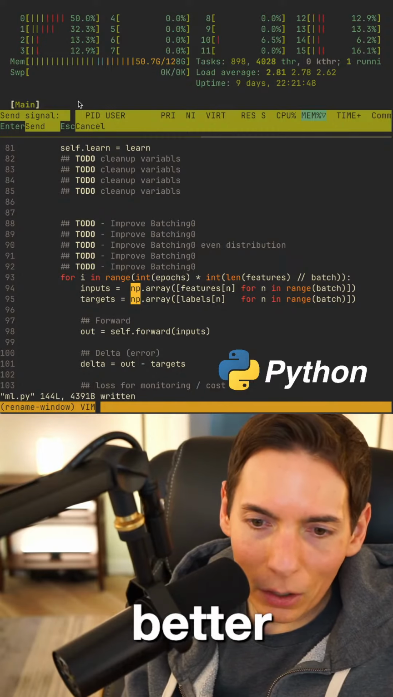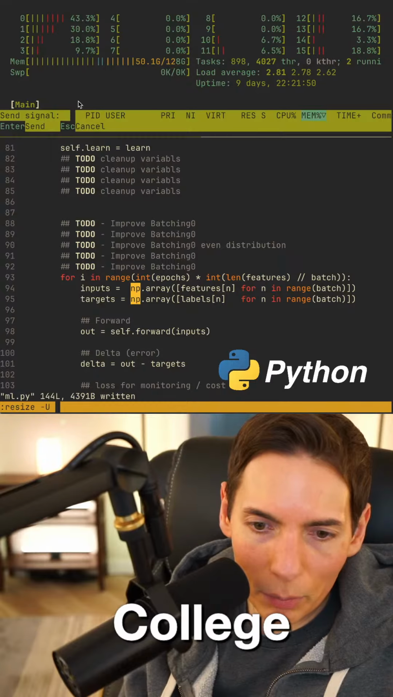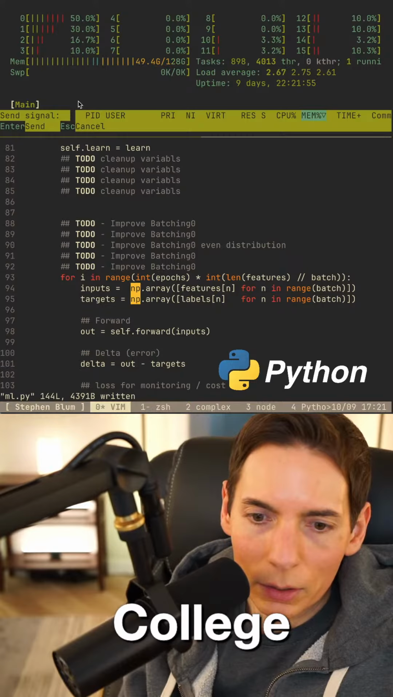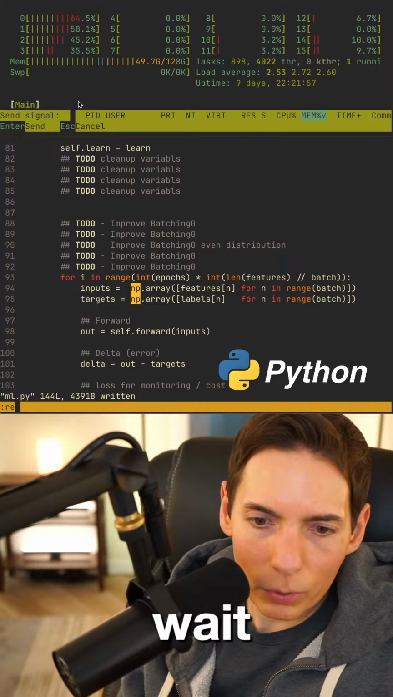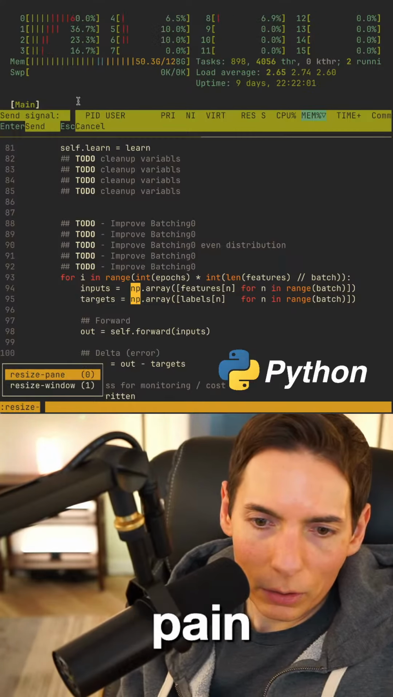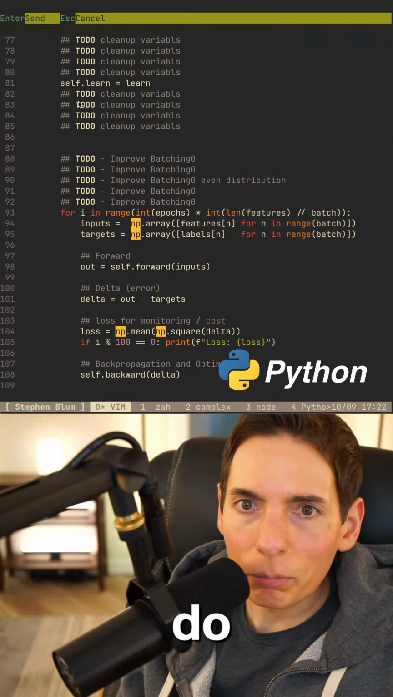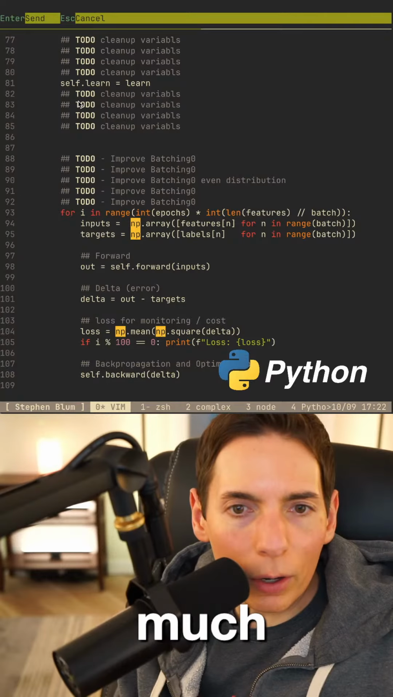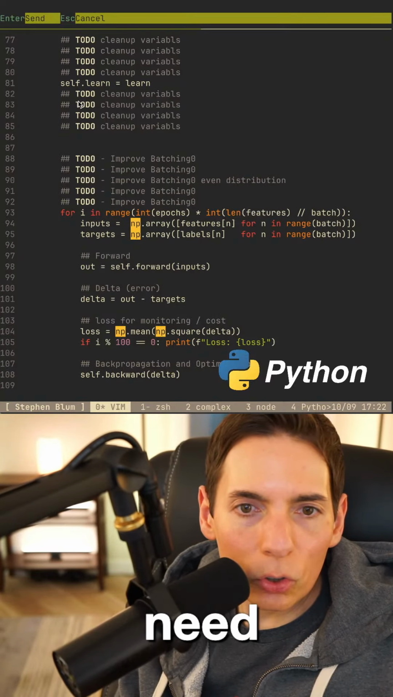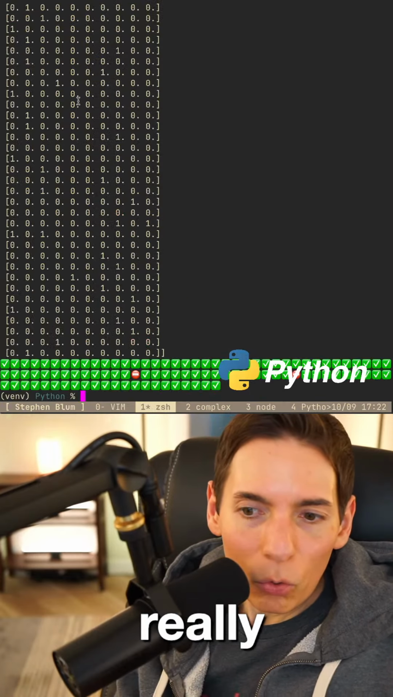So resize pane dash up, and we'll do like 10. Here we go. Oh, that's way too much. Numbers can grow as much as they need. Python uses arbitrary sized numbers. Oh, does it really? I didn't know that.